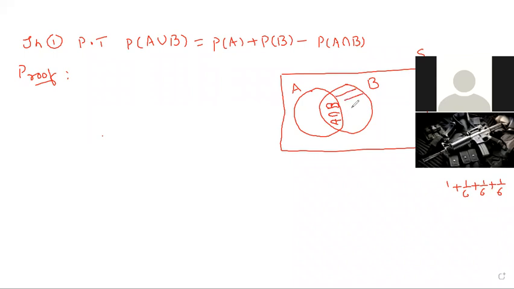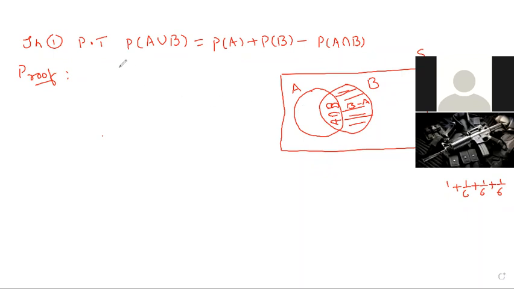Everyone observe. What about this part? B minus A. Correct? This part is B minus A. Only this part. Totally the B. This is the A intersection B, and this is the B minus A.